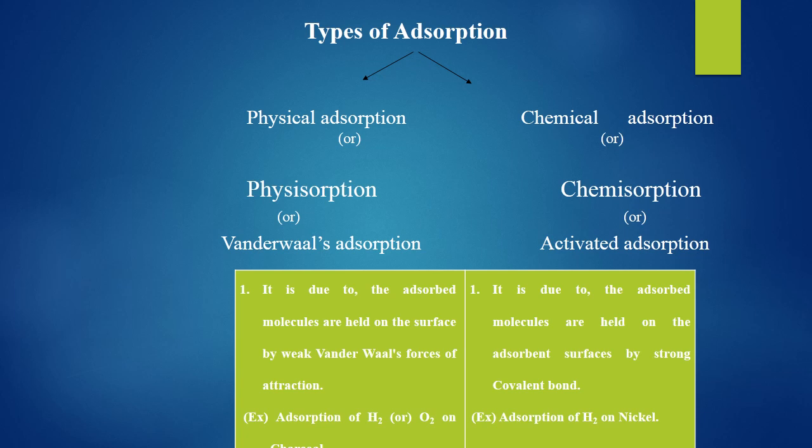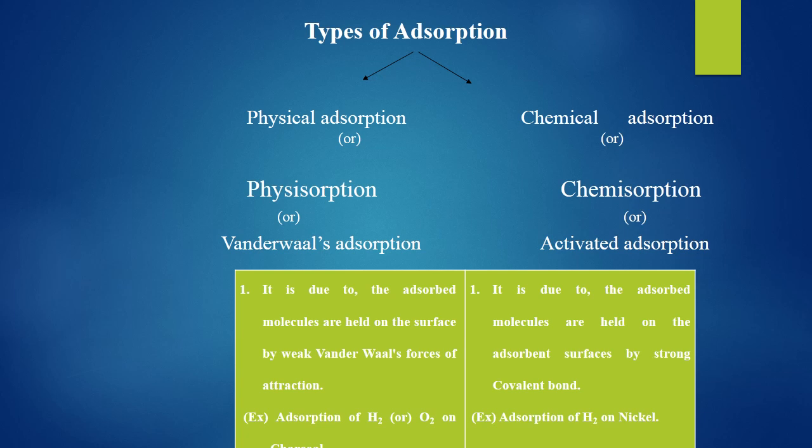But in case of chemical adsorption, let us take the iron bar. It is subjected to rusting, so the rust particles are deposited on the surface of the iron bar. The rust particles are the adsorbate, the iron bar is the adsorbent. Once we remove the rust particles from the iron surface, we cannot place the rust particles on the iron surface once again, due to the strong covalent bond between the rust particle and the iron bar.